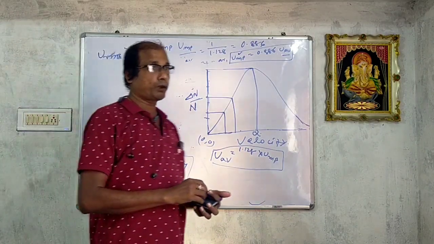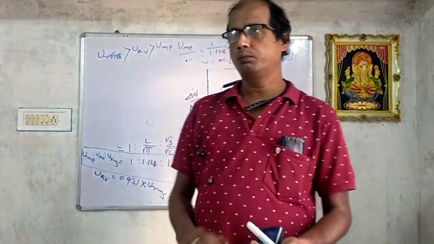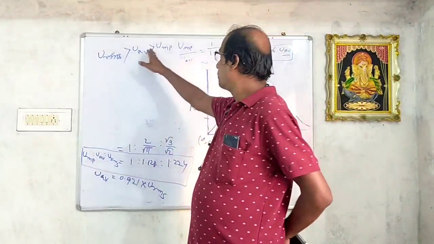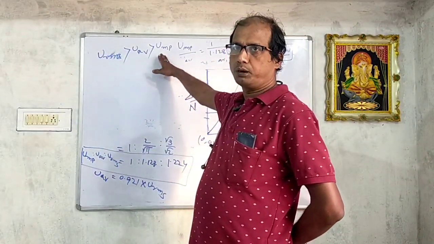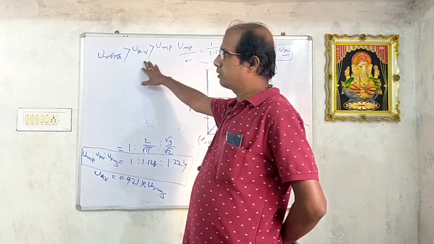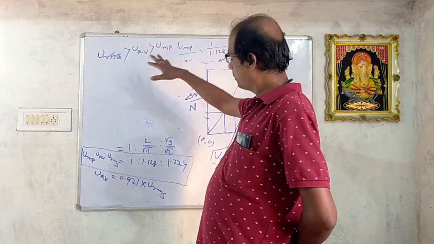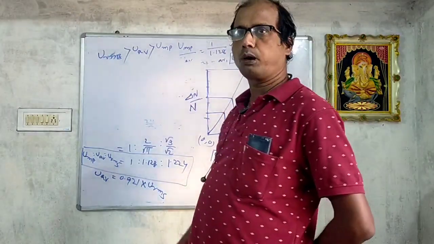So root mean square velocity is the maximum, most probable velocity is the minimum, and the average velocity is in between RMS velocity and most probable velocity.